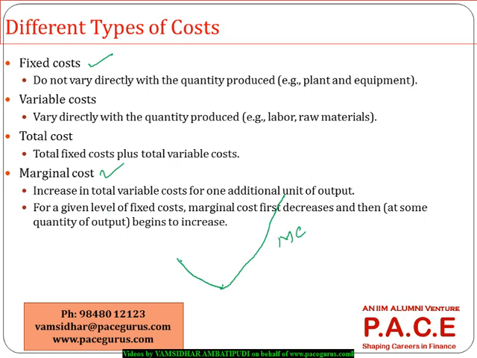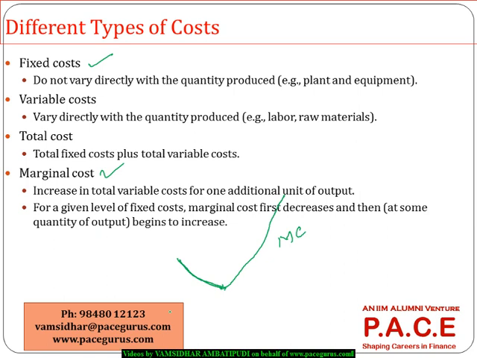Initially, because of the economies of scale, I will get lesser extra cost. Probably, let's say up to 20 people this room can accommodate, and for me the additional cost is very minimal.